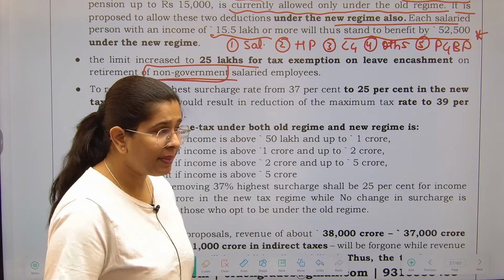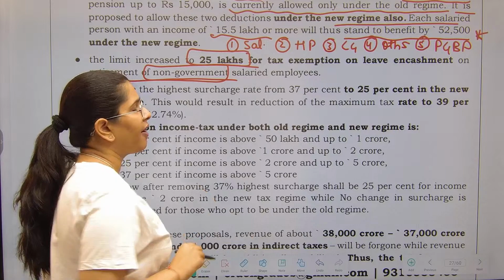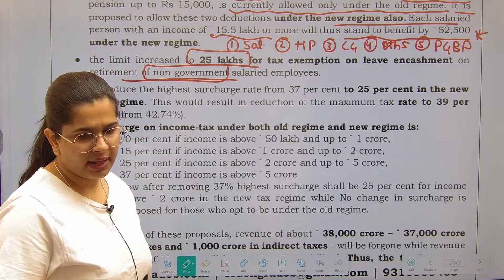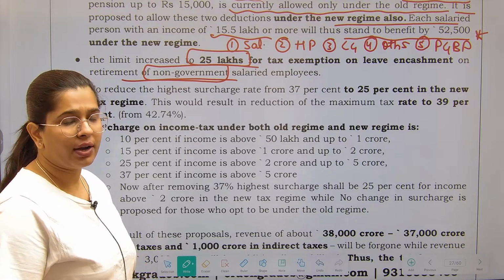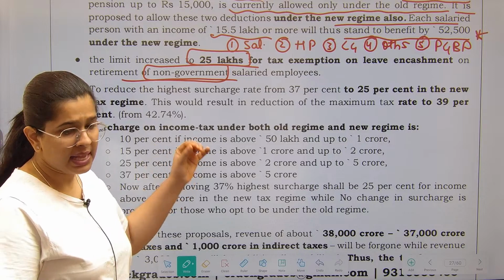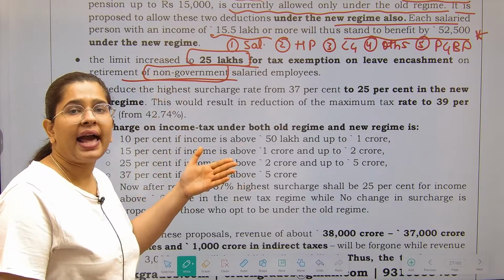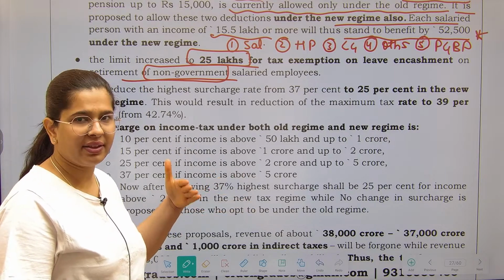So the government has said that up to 25 lakhs you do not have to pay any tax. If you have received leave encashment up to 25 lakh rupees, then we are not going to charge you any tax. There is a whole separate calculation for this, but we cannot go into that.